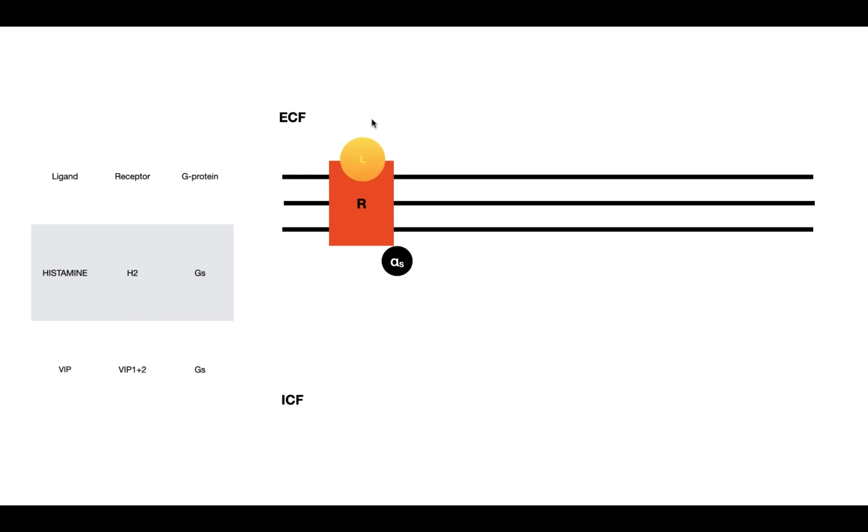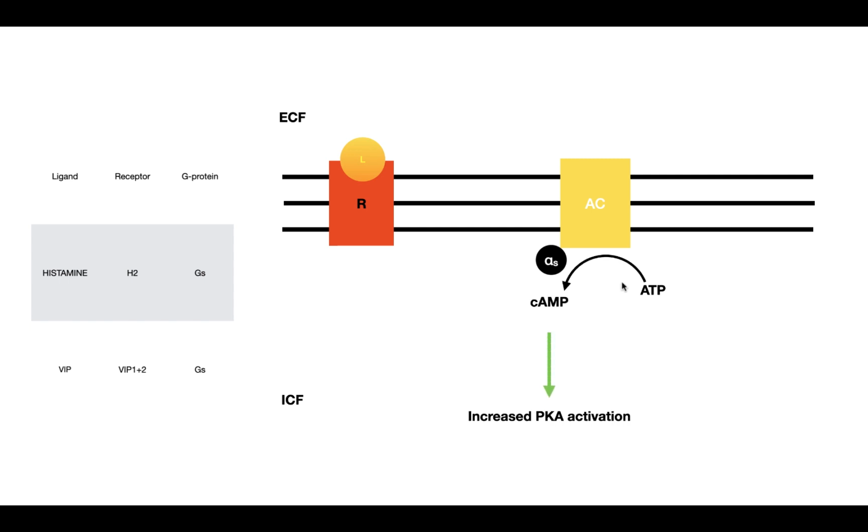So the ligand comes in, binds to the receptor, and activates the GS protein, and the GS protein goes over and activates adenylate cyclase. When it activates adenylate cyclase, it increases the production of cyclic AMP, which leads to an increase in the activation of PKA, which leads to an increase in MLCK phosphorylation, which leads to decreased MLCK activity, which therefore leads to vascular smooth muscle cell relaxation.